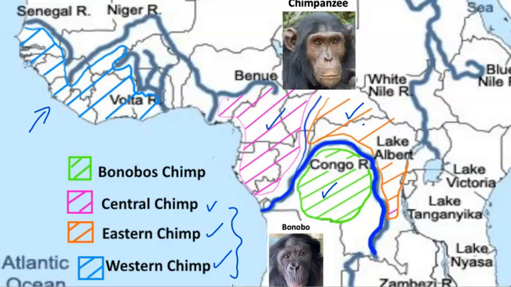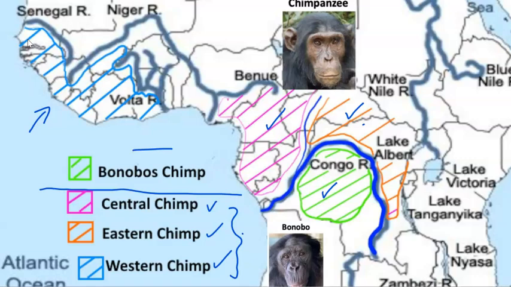In contrast, these three chimpanzee groups are different to the Bonobos chimp, which is now regarded as a separate species of the chimpanzee.